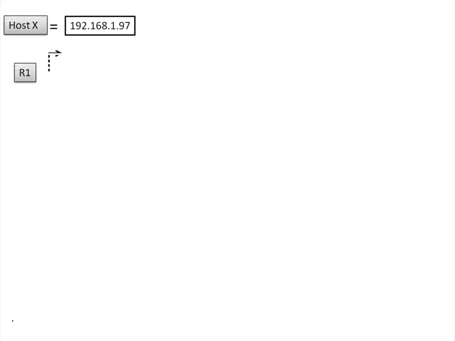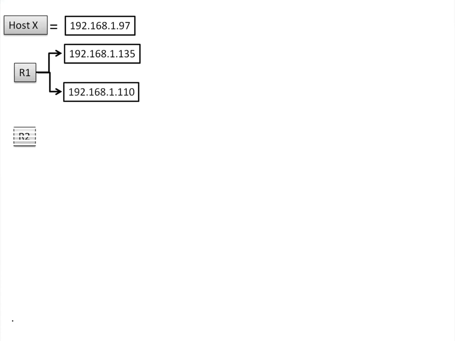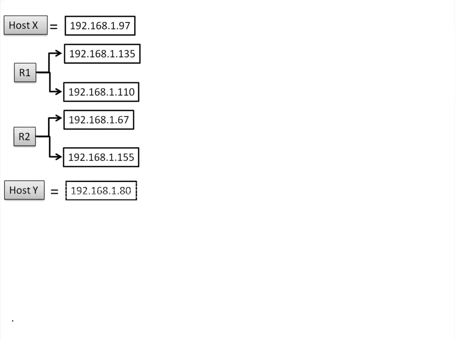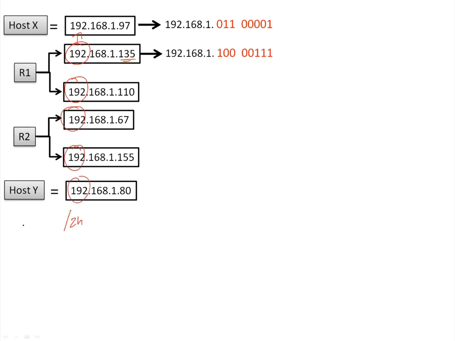Host X, here's the IP, R1, R2, and Y. Now, if you observe here, please split the fourth byte because all are class C, yes or no. If you observe the first byte, all will be class C, that is 24. But the given mask is 27. That means S is equal to 3 bits. They borrowed 3 bits. These are the only 3 bits they borrowed for subnetting.